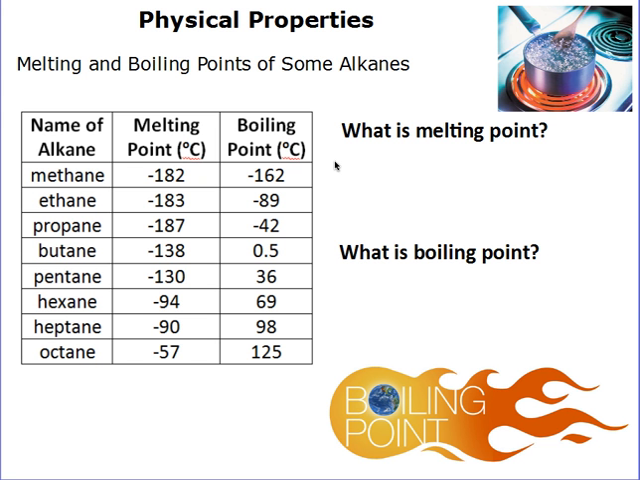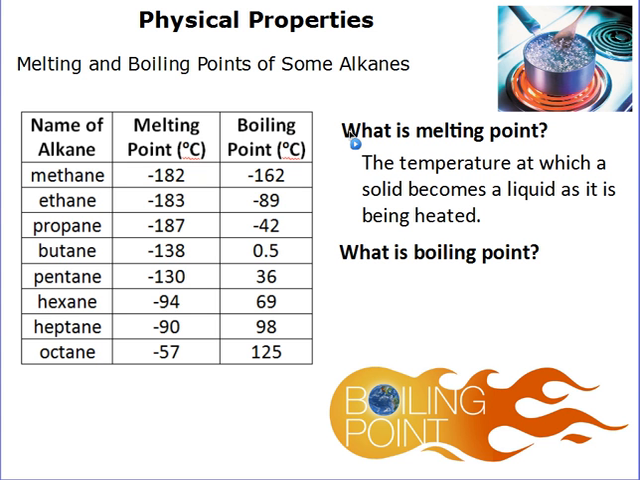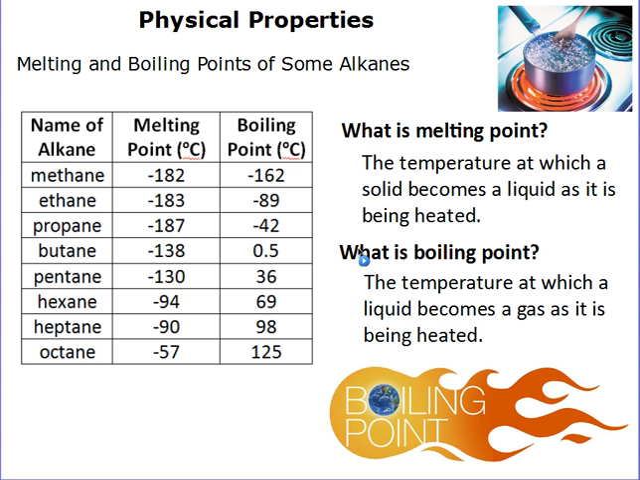So what exactly is a melting point? When something melts, that means it's changing from a solid to a liquid as heat is being added. So the melting point is the temperature at which a solid becomes a liquid. And the boiling point is the temperature at which the liquid becomes a gas as it's being heated.